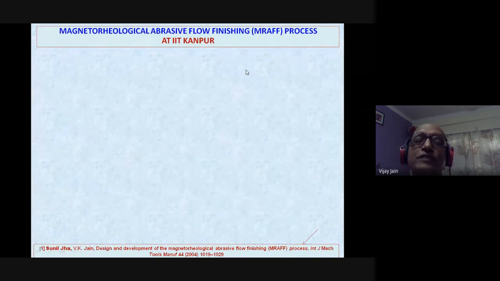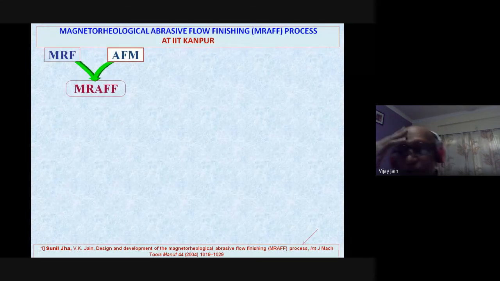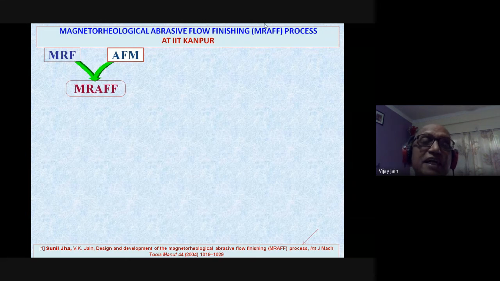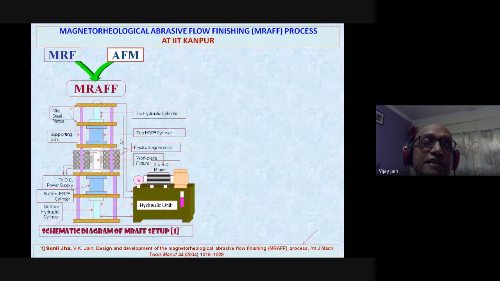Magnetorheological abrasive flow finishing process. What we already knew were magnetorheological finishing and abrasive flow machining, but both these processes had their constraints. As a result, Dr. Sunil Jha developed a process at IIT Kanpur, that is the magnetorheological abrasive flow finishing process. And this was the schematic diagram of the setup that was developed there. You can see here the top cylinder, the MRPF cylinder, the workpiece here, the bottom cylinder, the top hydraulic cylinder, and this is the hydraulic unit.